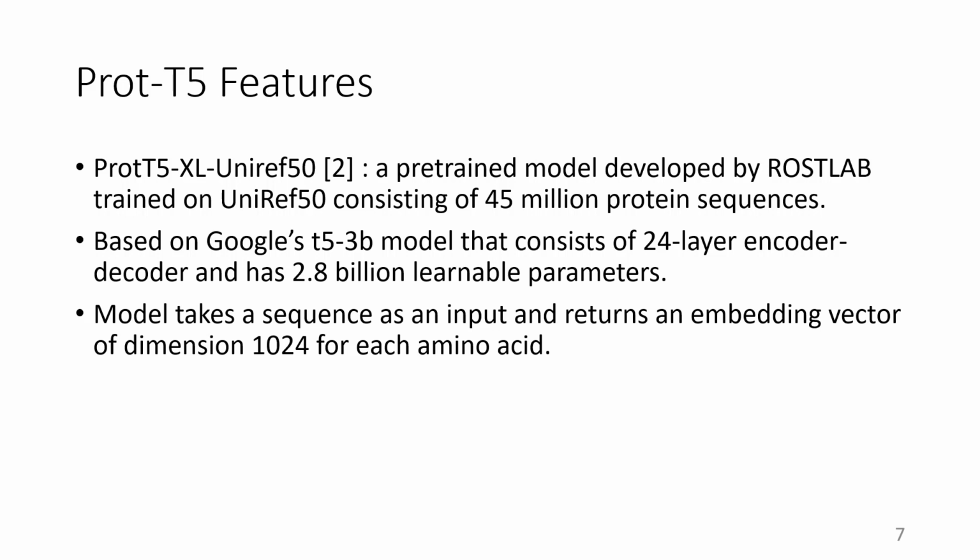As we already saw in the picture, the model takes the sequence as input and returns an embedding vector of dimension 1024 for each amino acid. Therefore, for each succinylated site, we have 1024 features.